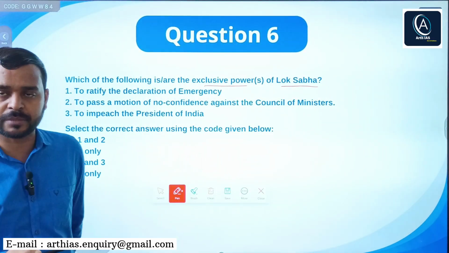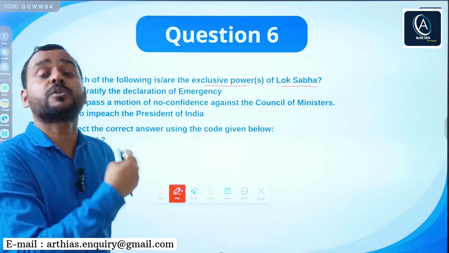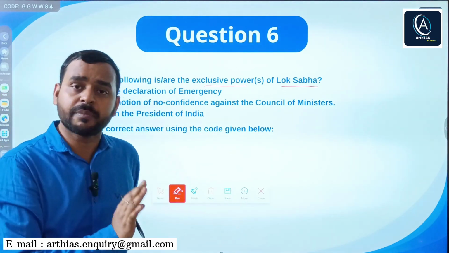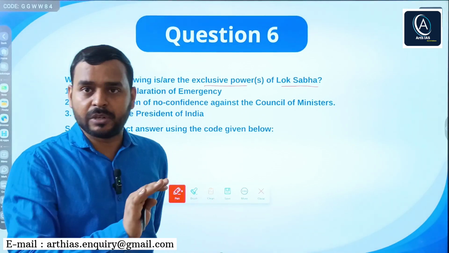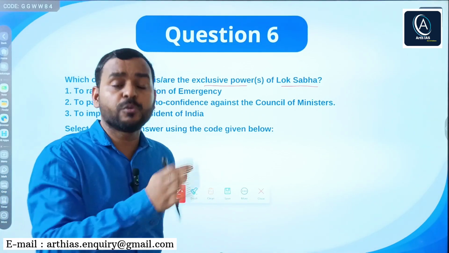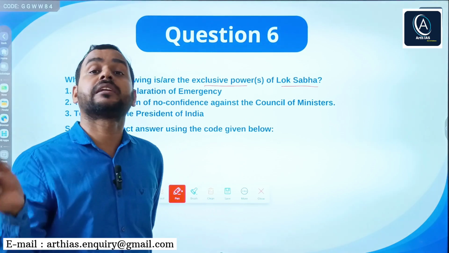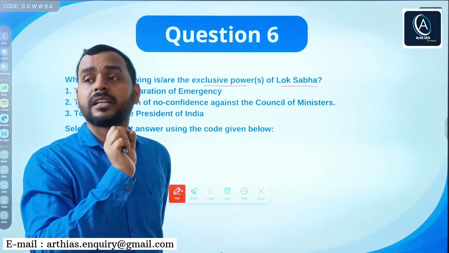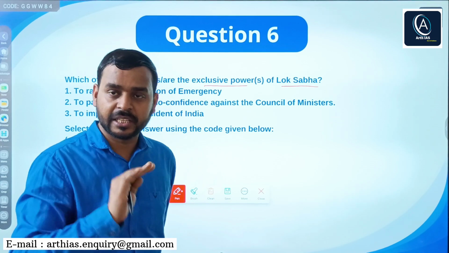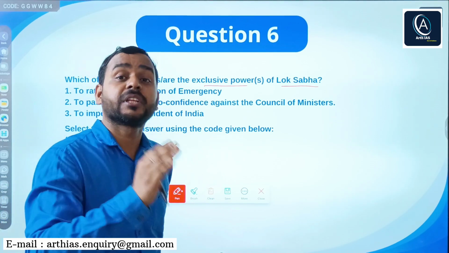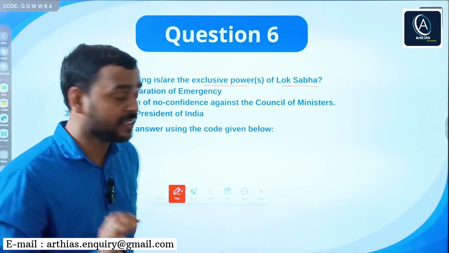Exclusive powers of Lok Sabha means in which of the following Lok Sabha is more powerful, or you can say it has exclusive power. Generally, Lok Sabha and Rajya Sabha are equal, but in some cases, Lok Sabha is more powerful than Rajya Sabha, and in special circumstances, Rajya Sabha is more powerful than Lok Sabha. For example, in case of money bill, Lok Sabha is more powerful. In case of creating any all India service, Rajya Sabha is more powerful, right?